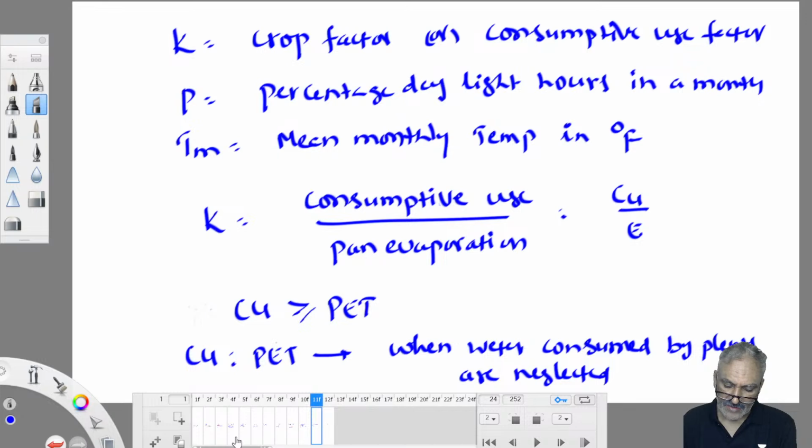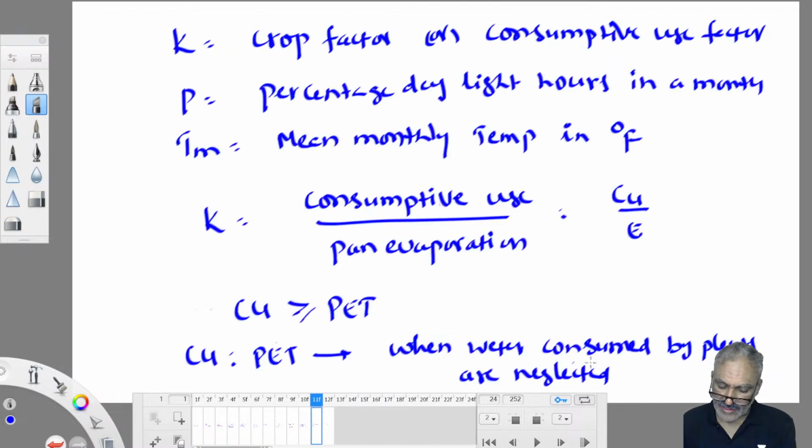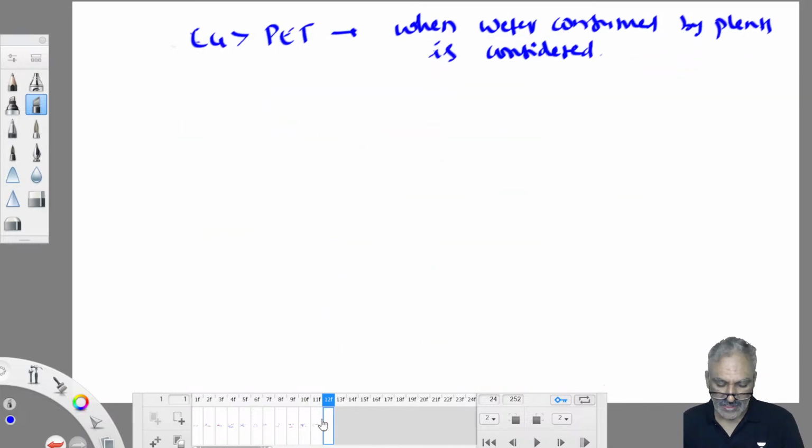If it is neglected, both of them are one and the same. When it is considered, consumptive use is different from potential evapotranspiration. Therefore, when water consumed by the plants is neglected, consumptive use equals potential evapotranspiration, so we can use the same formula, K p t m by 100. That's all; this much idea is there. Any numerical in the exam related to potential evapotranspiration you can work out. That's it.